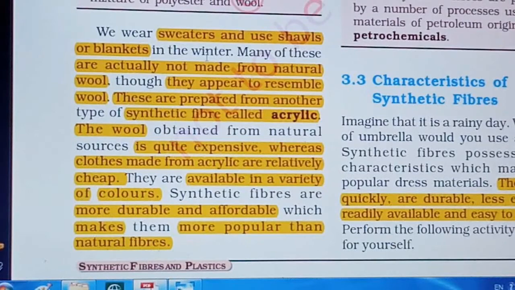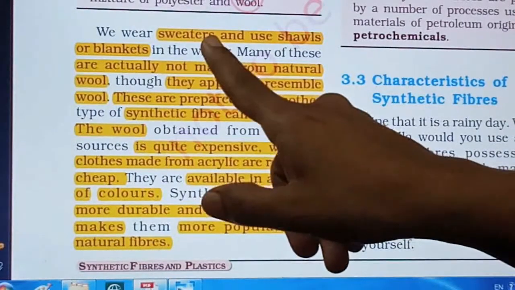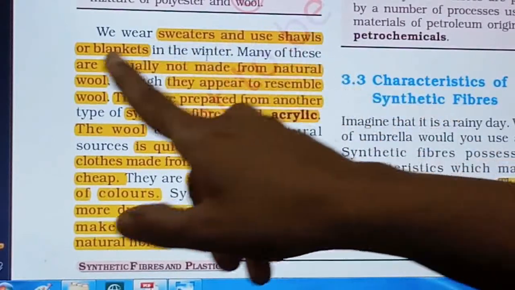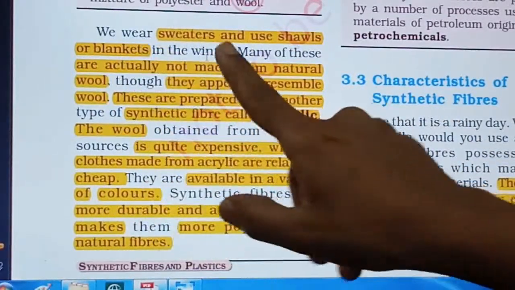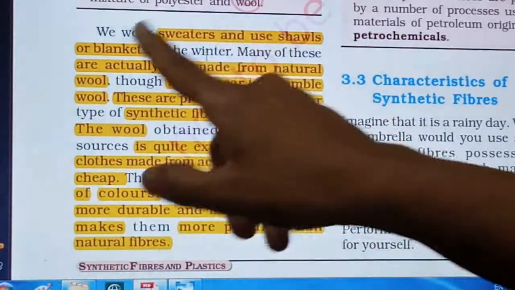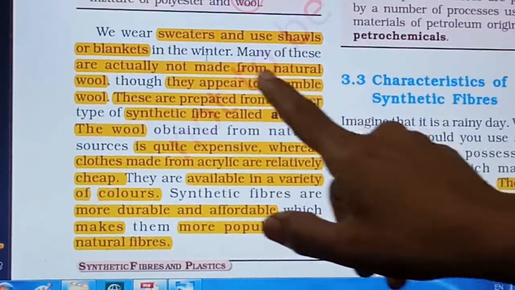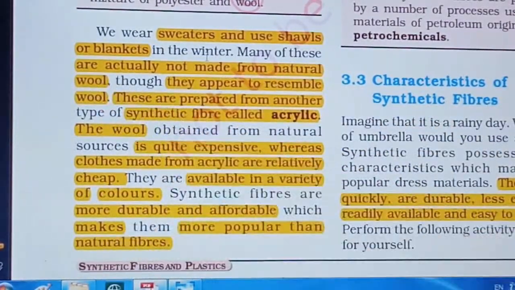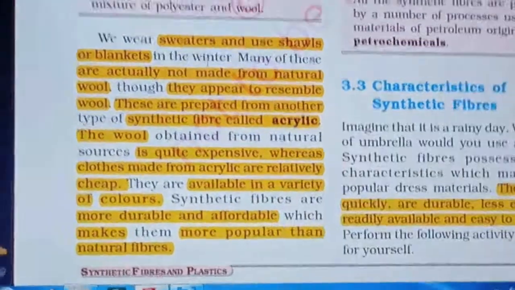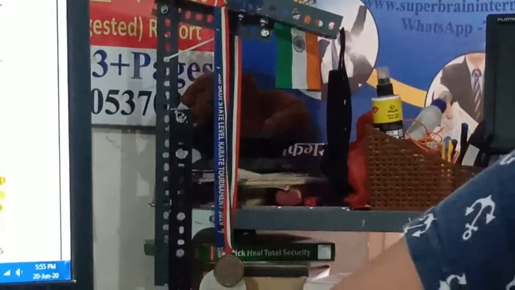Now see about acrylic. We wear sweaters and use shawls or blankets in the winter season, right? Actually they protect us from the cold environment. They are not made of natural wool, because wool is the natural fiber we generally use to make sweaters, right? Wool keeps us warm because it is an insulator of heat. Because of this property, wool is used to make sweaters, which keep us warm in the cold environment in winter.